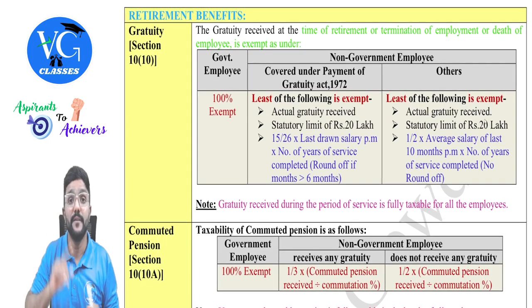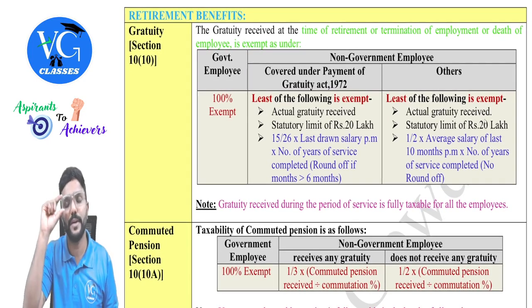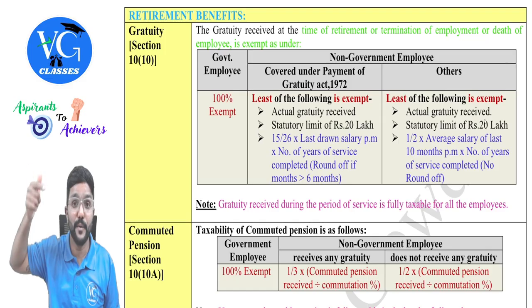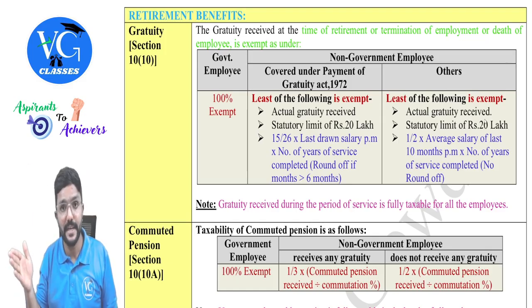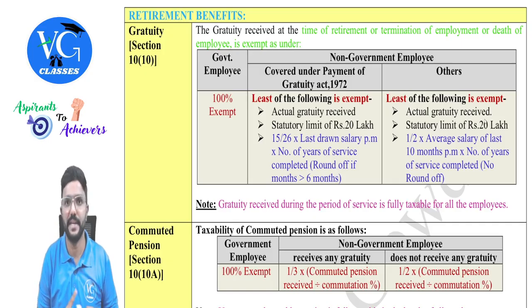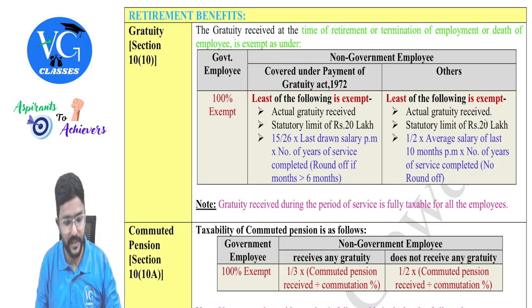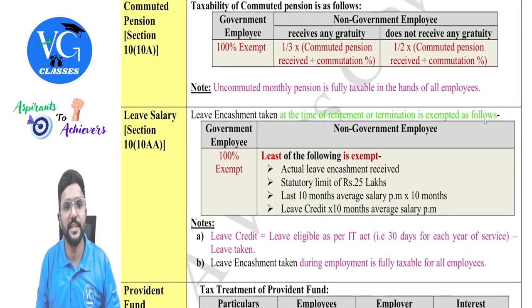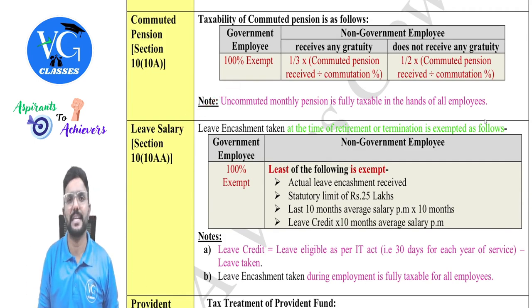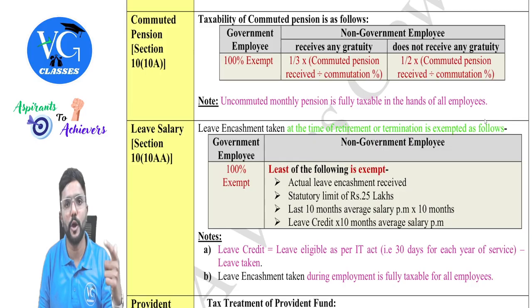Clear? But if it is taxable for them, where is it taxable? Not under the head salary. For a family member who is receiving this amount, it will be taxable under the head other sources. Clear? If the employee is alive and is retiring and receiving the amount, for him it will be taxable under the head salary, guys. Clear? Yes. Chalo. If it is a monthly pension, it is always fully taxable, which we call uncommuted pension. Monthly pension will always be taxable for government as well as non-government employees, always.